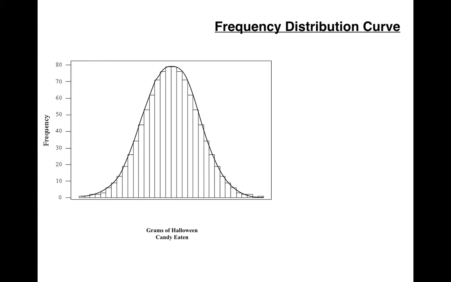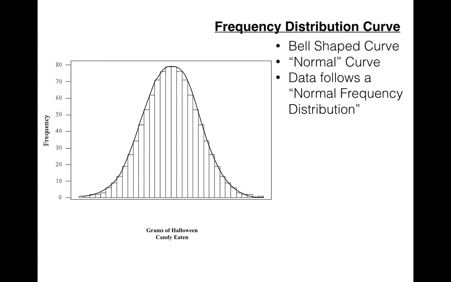So here we have a frequency distribution curve, and it looks like a bell-shaped curve, which is very common in statistics. We often see populations and samples that form a bell-shaped curve for the frequency distribution curve. This one in particular is very close to what is known as a normal curve. The normal distribution is a distribution that happens a lot in nature, and because of this, we can make some decisions.